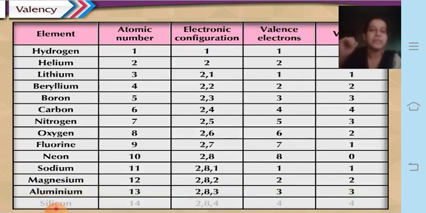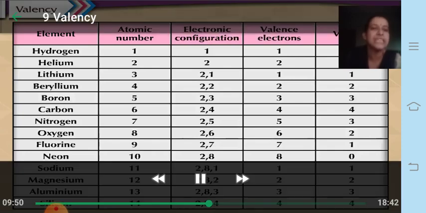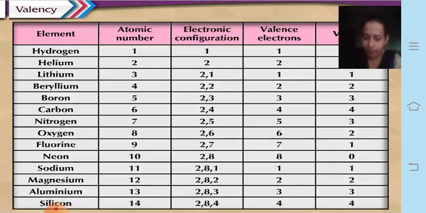Silicon's atomic number is 14, and therefore electronic configuration is 2, 8, 4. So its valence electron is 4. It's like that of carbon, which forms the covalent bond by sharing electrons, because it has 4 electrons in the outermost shell. So its valency also becomes 4.